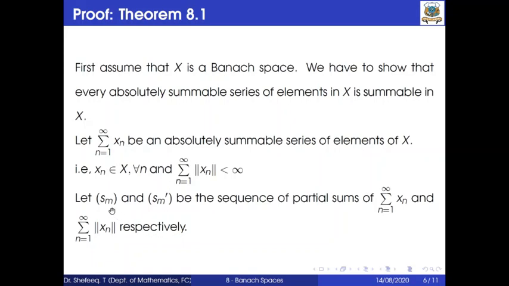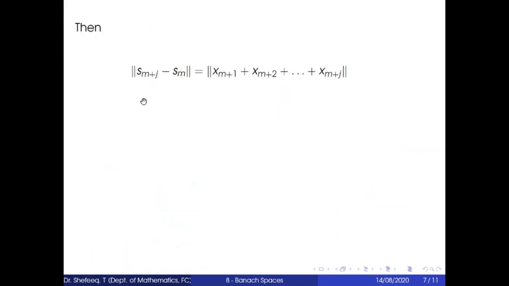That means Sm is the sequence of partial sums of the series summation n varies from 1 to infinity xn, and Sm dash is the sequence of partial sums of the series summation n varies from 1 to infinity norm xn. Then consider norm Sm plus j minus Sm.